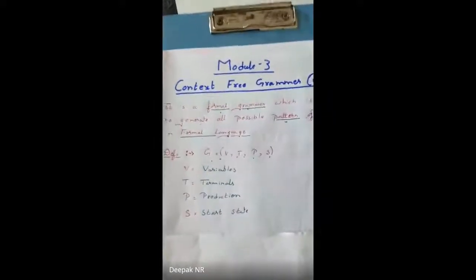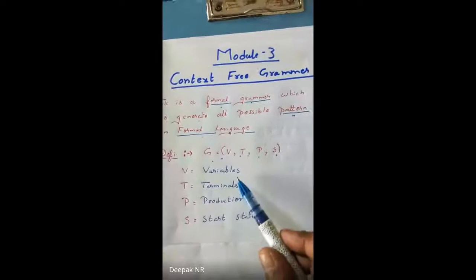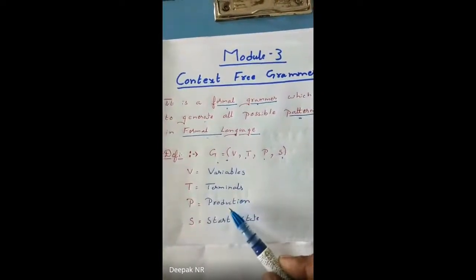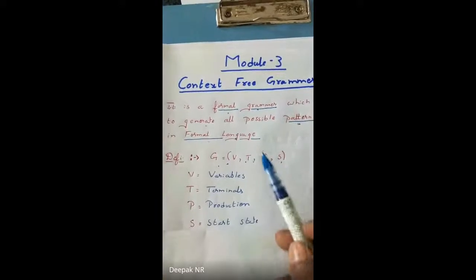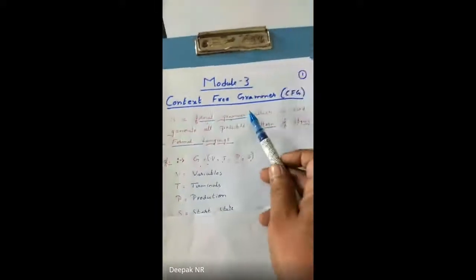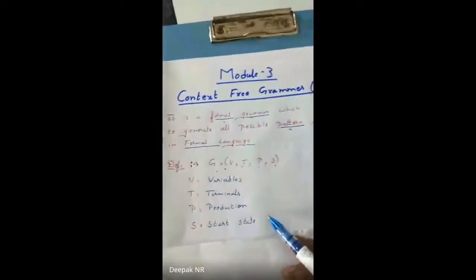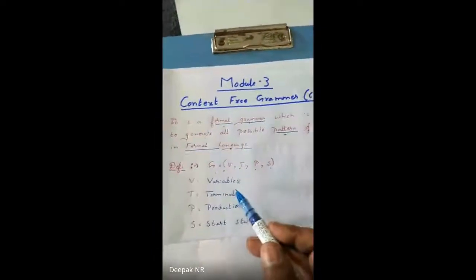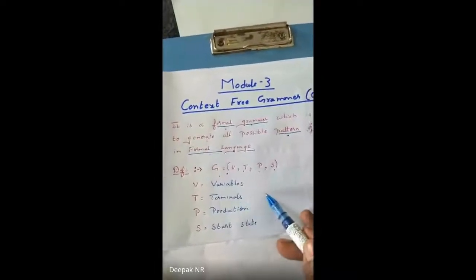And let me give a definition of a CFG. A grammar G is said to be (V, T, P, S). V stands for variable, T stands for terminal, P stands for production, and S stands for starting state. This is the formal definition of a context free grammar. I have already told you this in previous classes. Variable is also called a state. Terminal is also called a symbol.